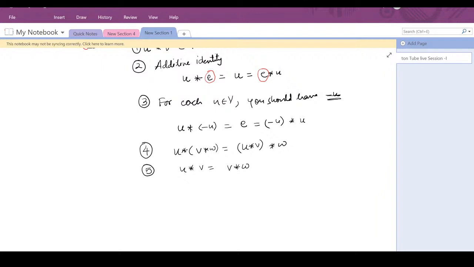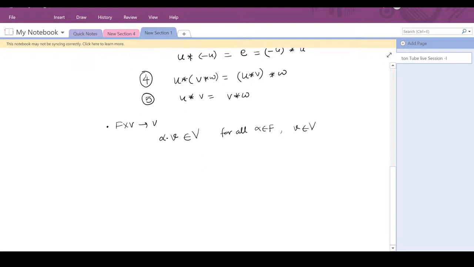And now let us come to the multiplication operator, the scalar multiplication operator, which is from F cross V to V, right? So the first property is simple. If you choose alpha from F and v from your set, then alpha dot v should be in V for all alpha in your field F and v in your vector space V, right? And then we have these properties that alpha dot (u star v) should be alpha dot u star alpha dot v.